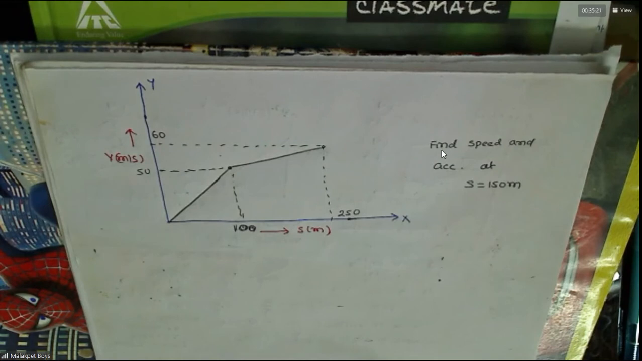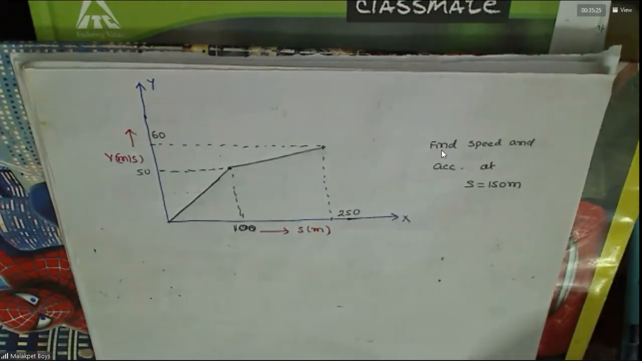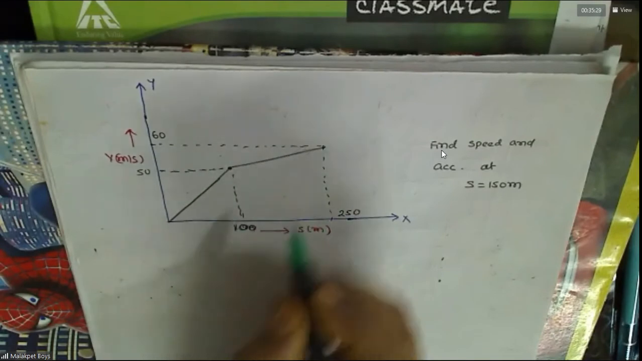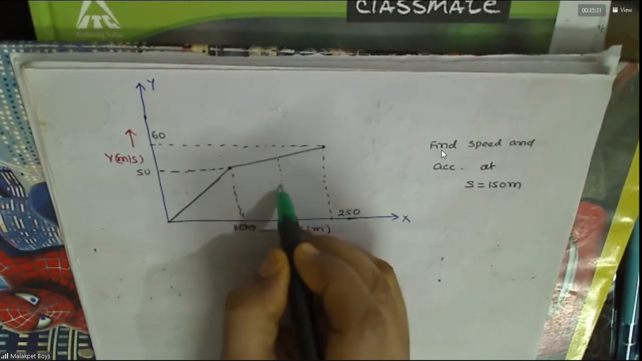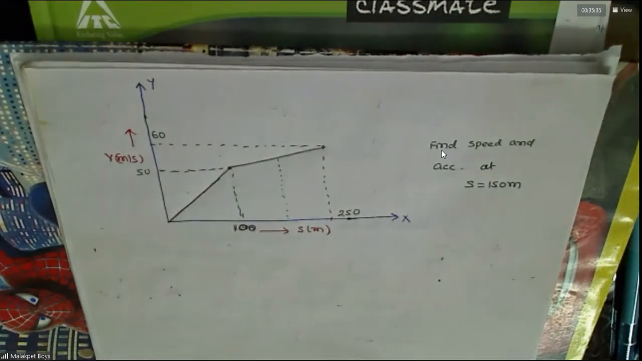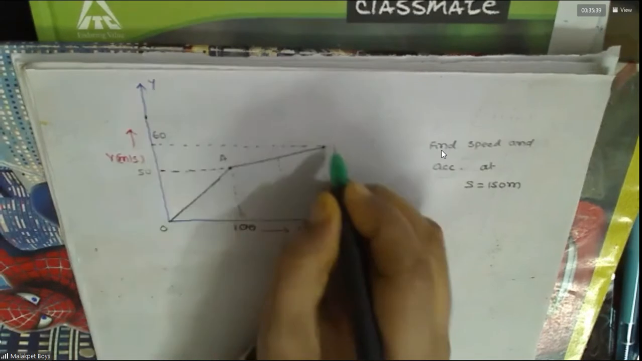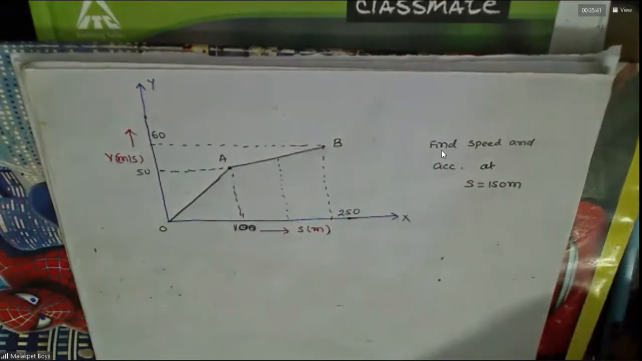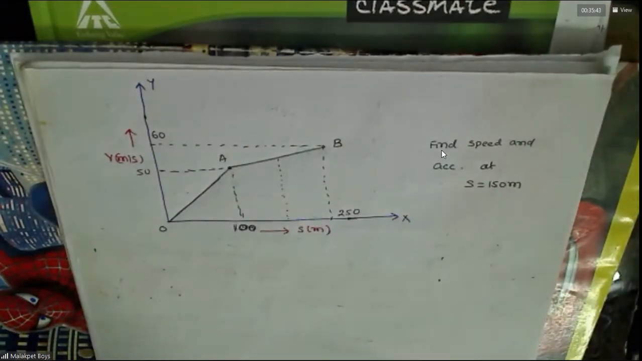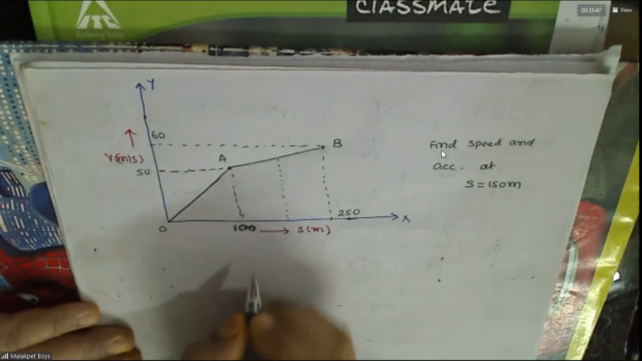S equal to 150 means where does it come in? S equal to 150 means somewhere in between, no? Do you agree with this or not? Yes, sir. You can get the speed. Okay. So here,